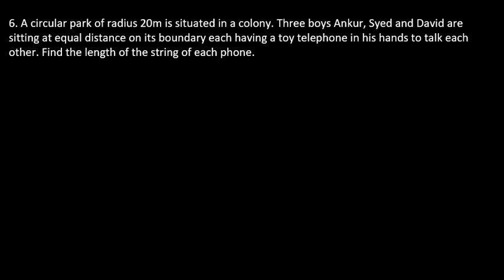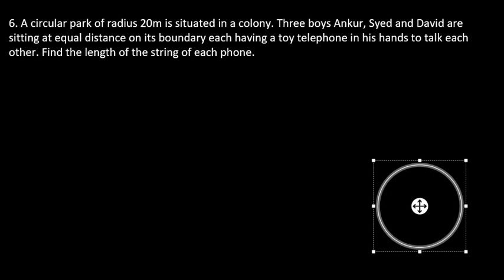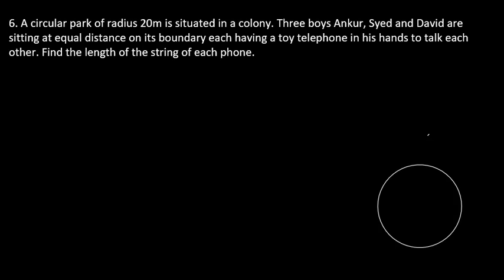So again, let us draw a circle first. Now there are three friends who are sitting at equal distances.